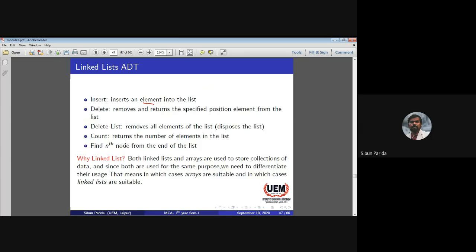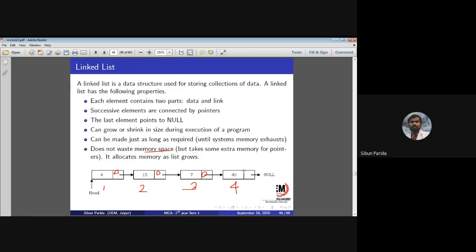Delete list: if I want to delete the entire linked list, I have to remove all the elements from the list, like disposing the list. Then count: I can count how many nodes are in that list, and it returns the number of elements in the list. So I have to traverse the list, and when I reach the null position, when the node's next pointer equals null, I have to stop and print the counter value, the number of nodes traversed in that linked list.